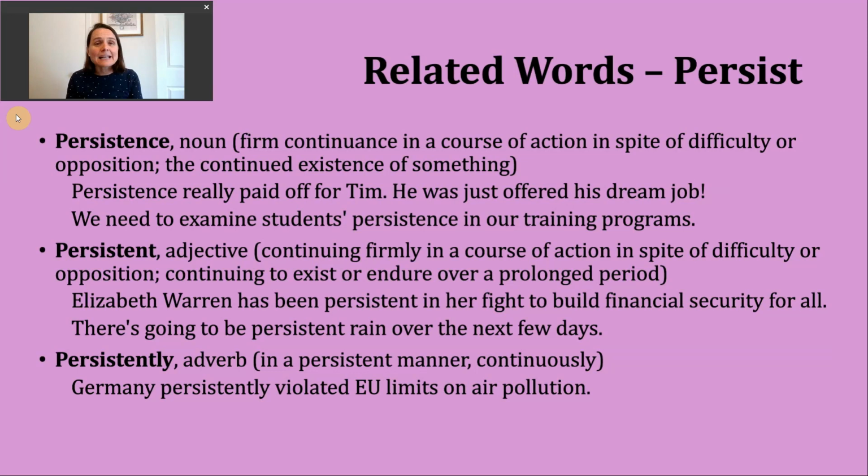An example of this noun in a sentence could be, persistence really paid off for Tim. He was just offered his dream job. So here, this idea of continuing to do something led to something positive. This noun, persistence, as a quality, is considered generally to be quite a good thing.